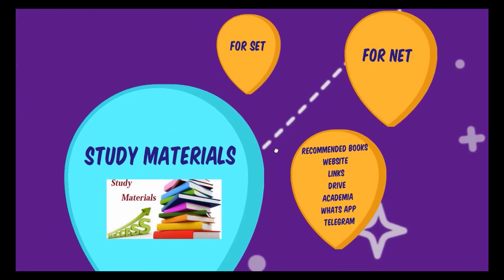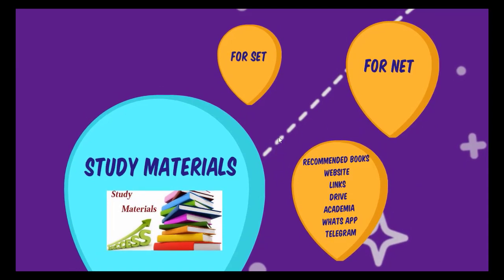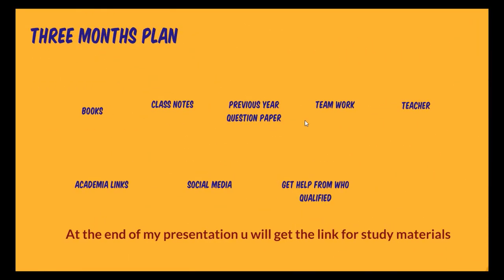So what are the study materials? Where do we get them? I will show you. For TN SET, just a 3-month plan is enough to qualify. Yes, I am the best example. I put in just 3 months of hard work and qualified TN SET in the year 2018. So with just a 3 months plan, you get some books for the syllabus content, you get class notes from your teacher, access the previous year question papers with the key, and make teamwork. You should share what you read and study with your friends, with your team. Otherwise it is impossible to qualify.